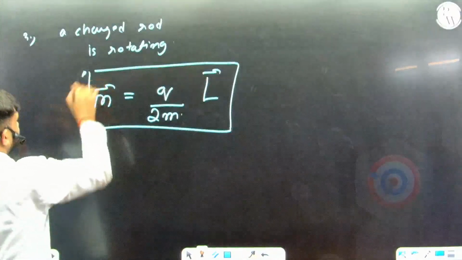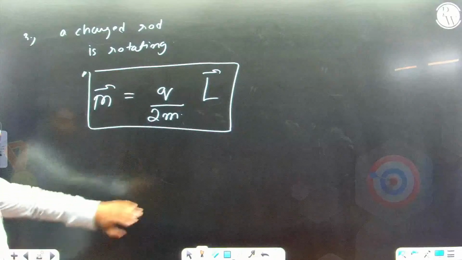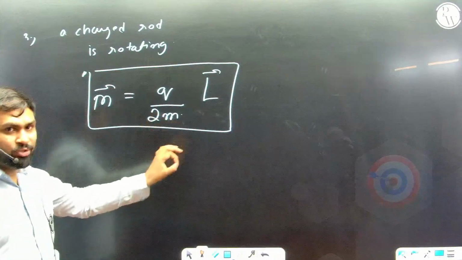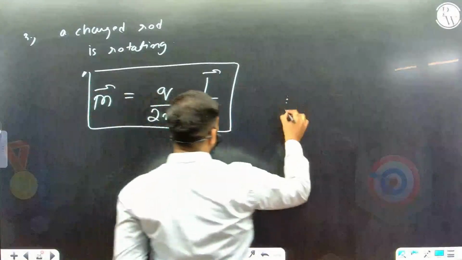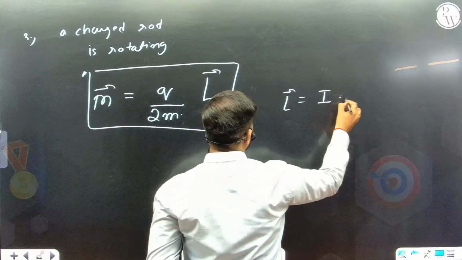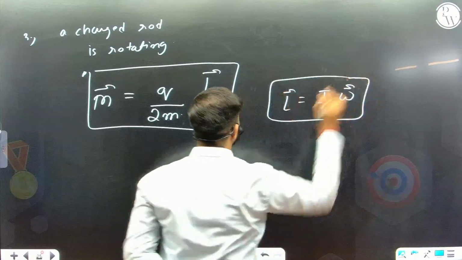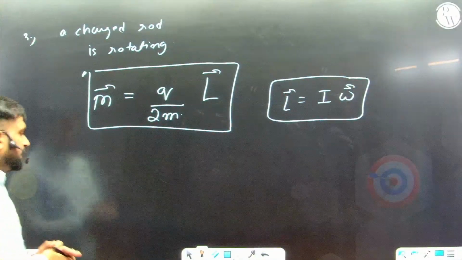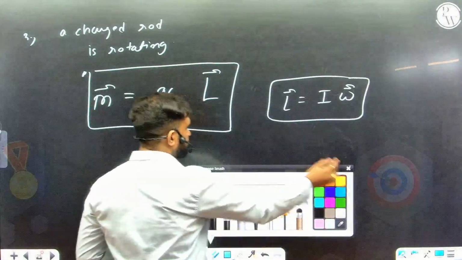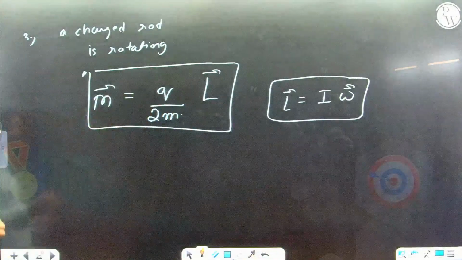Okay, you get the magnetic moment. Assume that the total mass of the rod is m. Whatever is the length of the rod, you write the moment of inertia. So angular momentum will be written as I into omega, and thus you will get the similar kind of formula for this also. And that's how we solve the concept of magnetic moment.